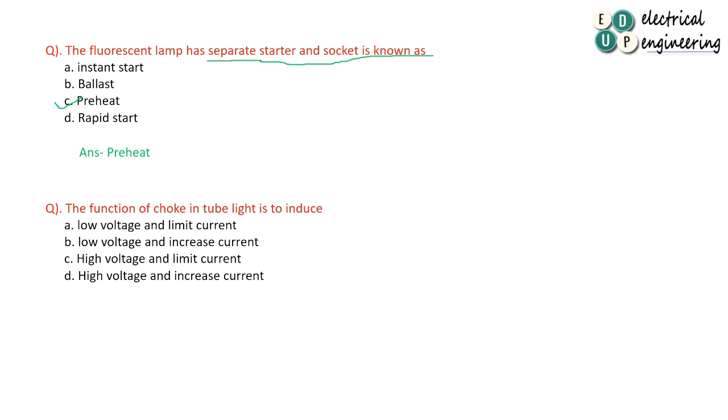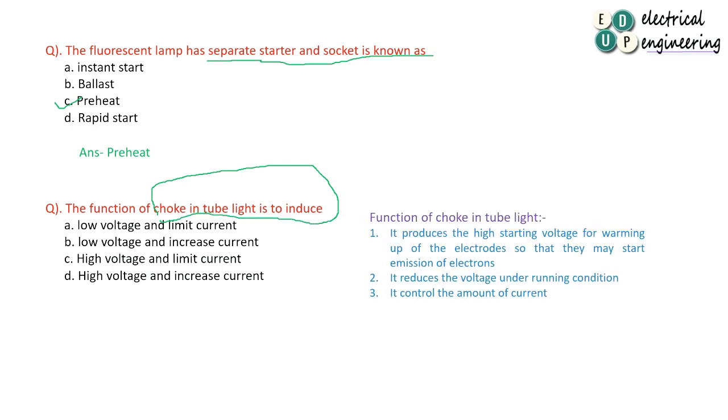The function of the choke in a tube light. This is important. So this is the information related to the choke. The choke is used in tube light because it produces the high starting voltage for warming of the electrodes, so that they may start the emission of electrons. Means it produces high voltage so that electron emission will be possible.